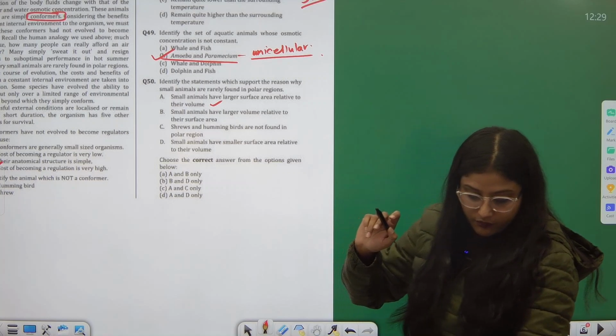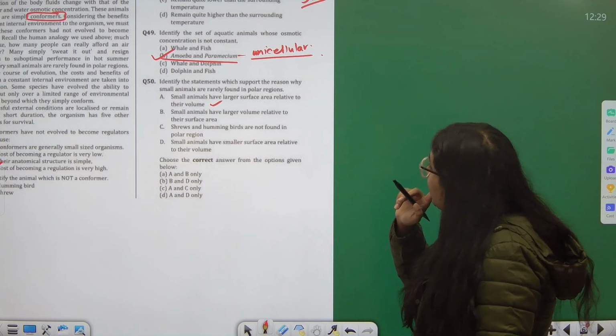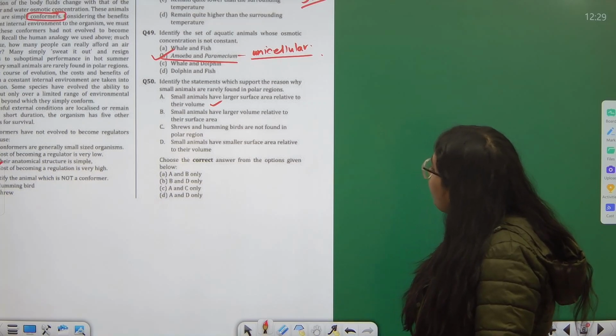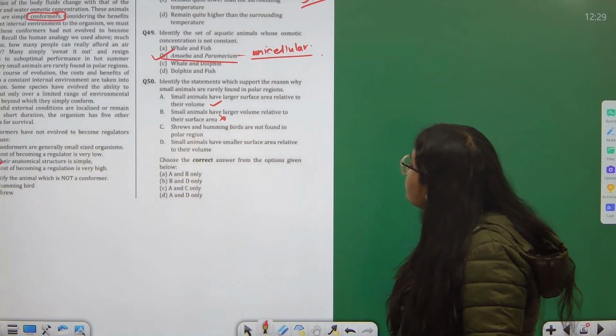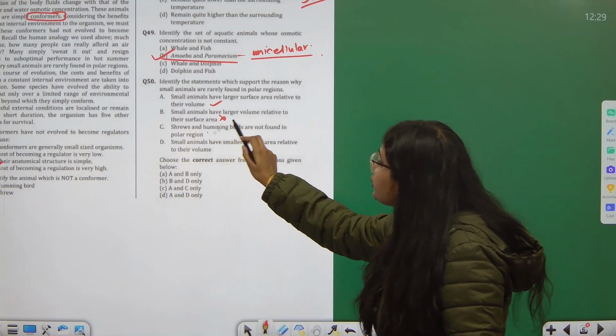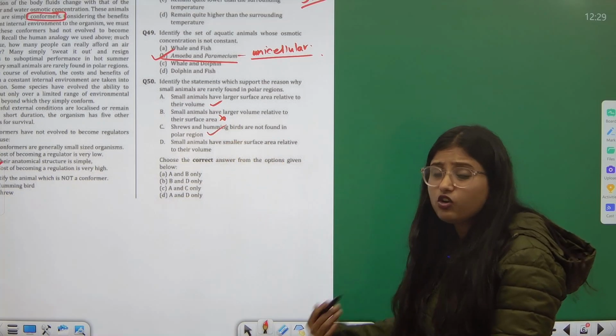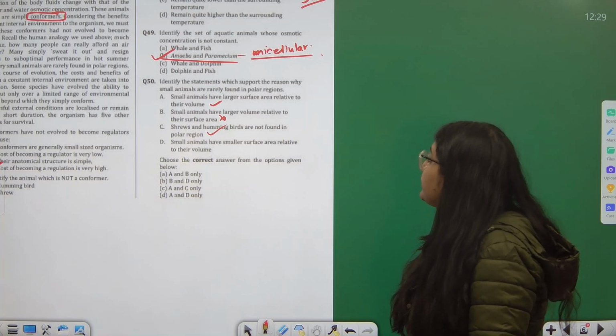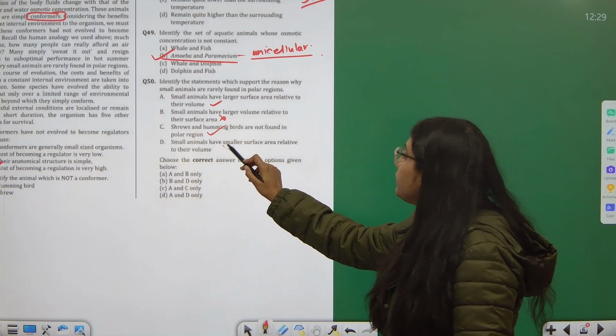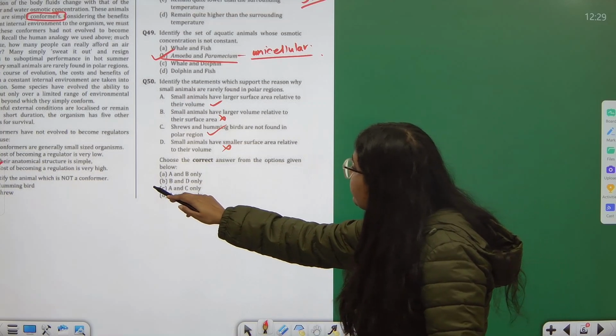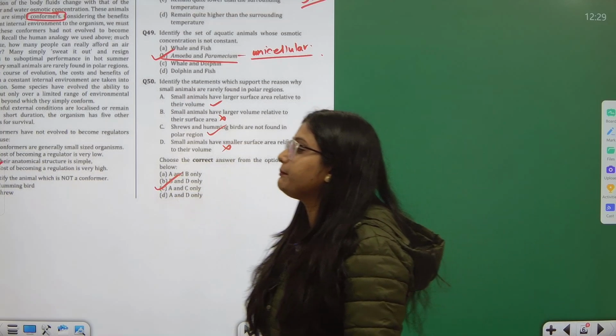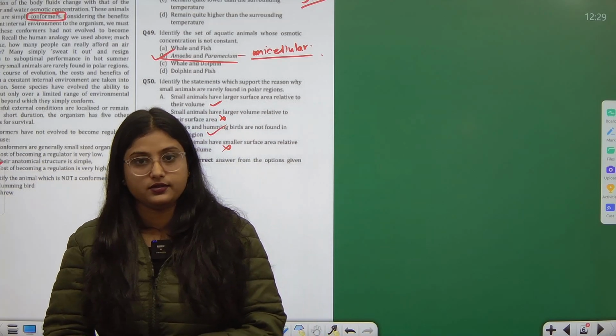Then we have, small animals have larger volume. No, this is wrong. Shrews and hummingbirds are not found in polar region. Correct, because they cannot be found in the polar region. Then small animals have smaller surface area. No, this is wrong. So, with respect to A and C, we have C part as the correct answer.